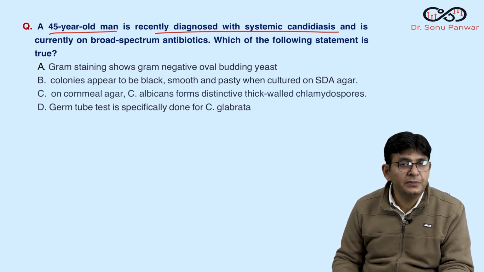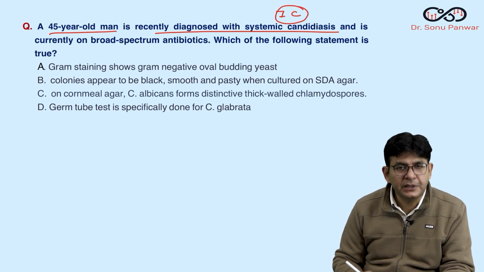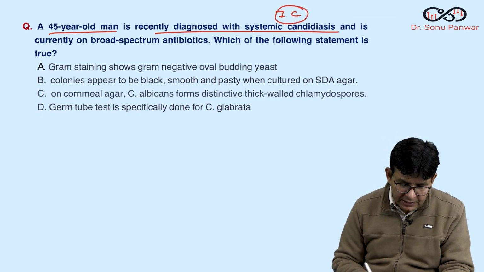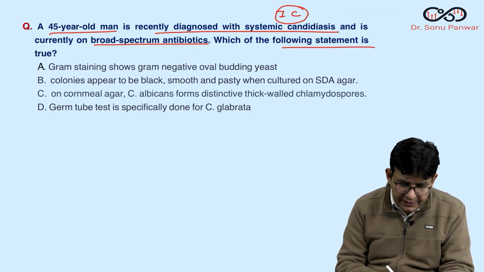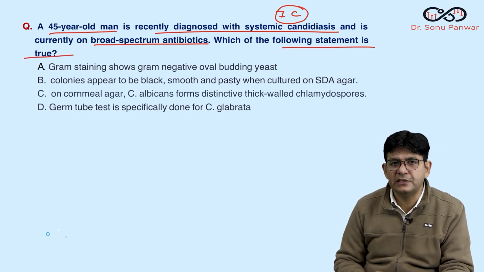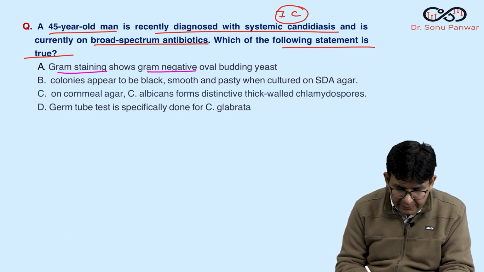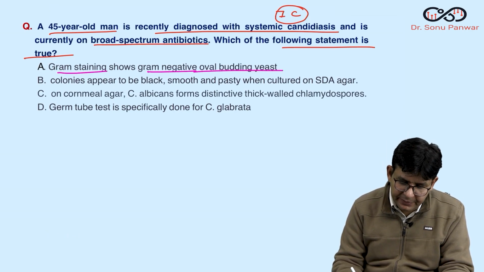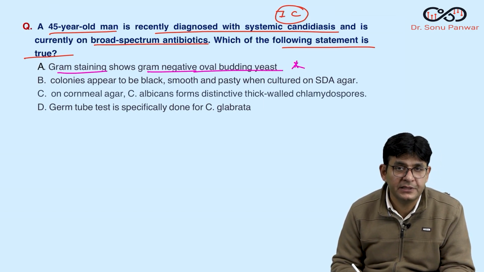So systemic candidiasis is something happening to somebody. Obviously, one thing is very clear: the person is immunocompromised in some sense and is currently on broad spectrum antibiotics. Which of the following statements is true? The gram staining shows gram-negative oval budding yeast. This statement is wrong. It is not gram-negative, it is gram-positive, if at all you are gram staining it.